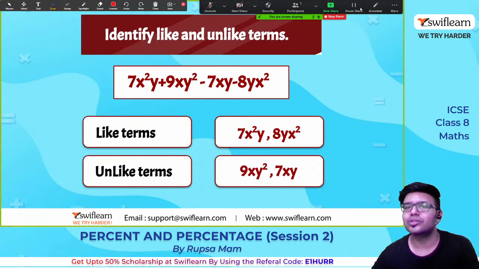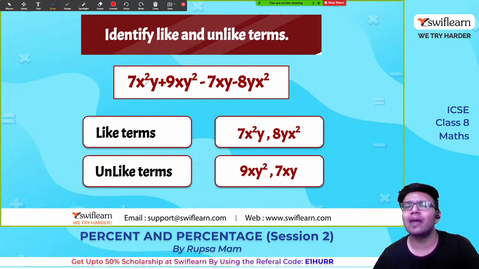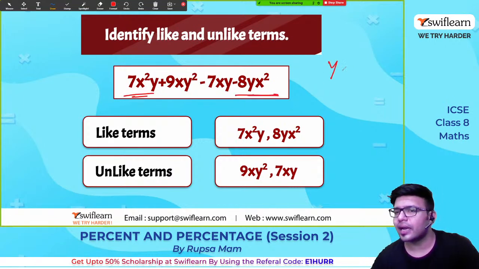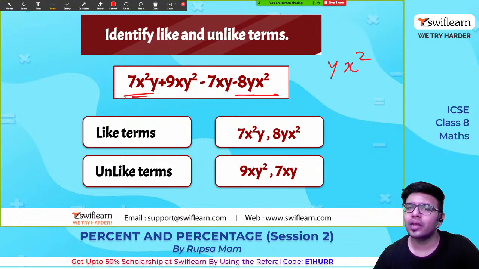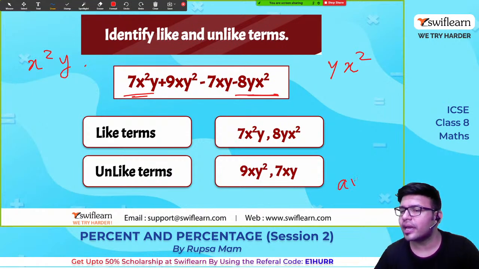Okay. So 7x square y square. Do I have one more x square y square? Yes, I have here. Look here. Sir, this is written in reverse, y x square is written and here x y square is written. Will it work, sir? Yes, it will certainly work. Commutative law. Okay, so remember the commutative law: a times b is equal to b times a. So these two are like terms and the remaining terms are unlike terms.